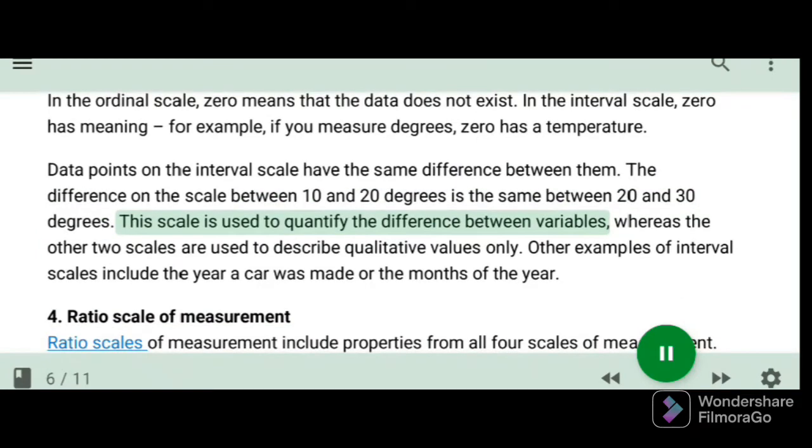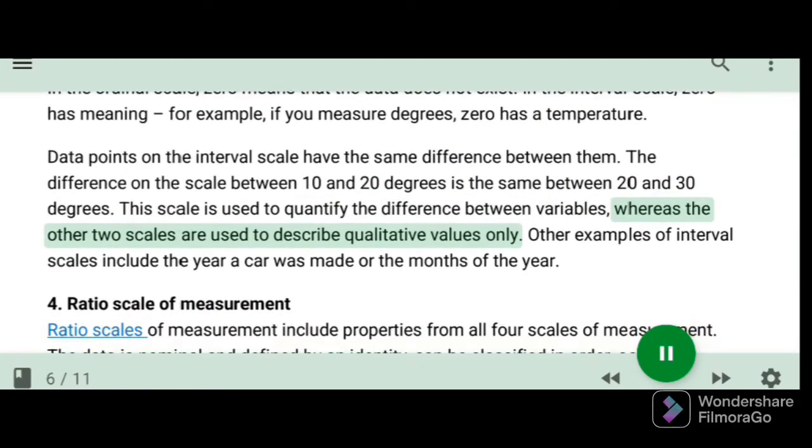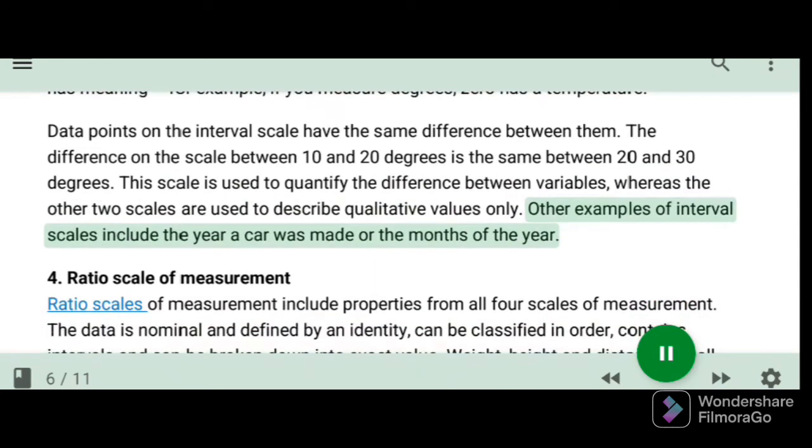This scale is used to quantify the difference between variables, whereas the other two scales are used to describe qualitative values only. Other examples of interval scales include the year a car was made or the months of the year.